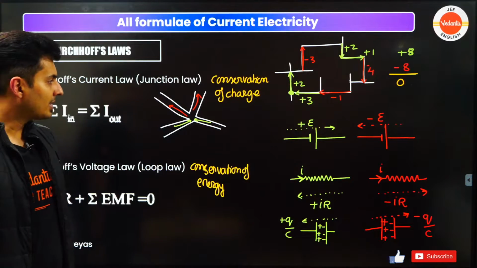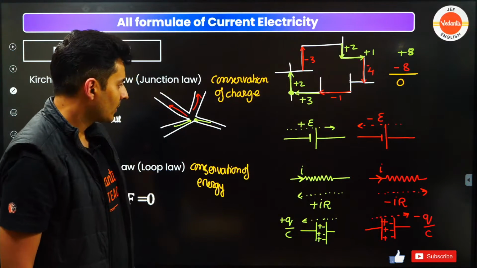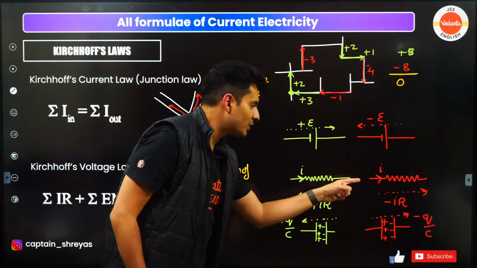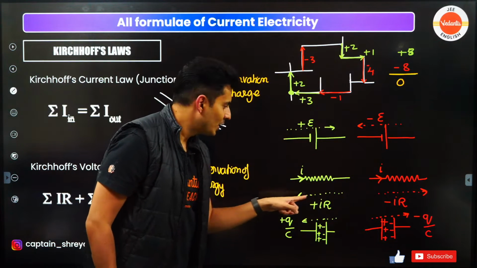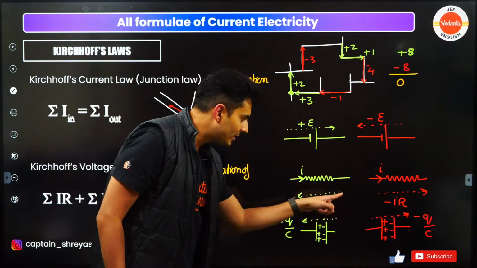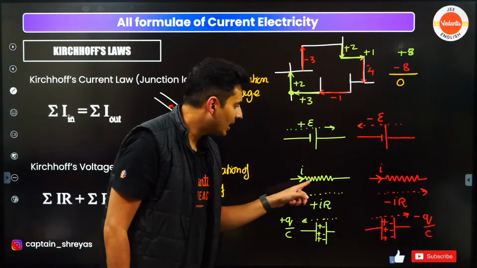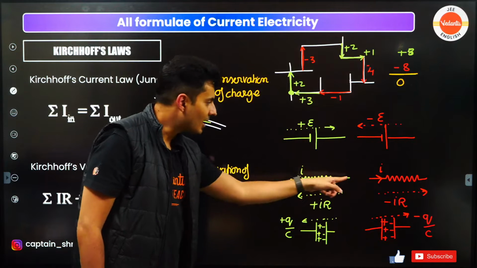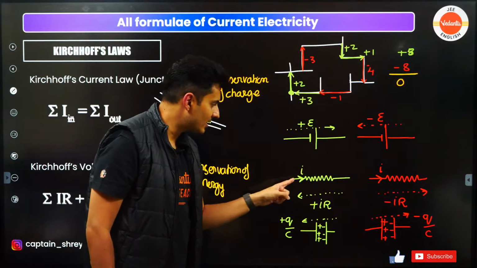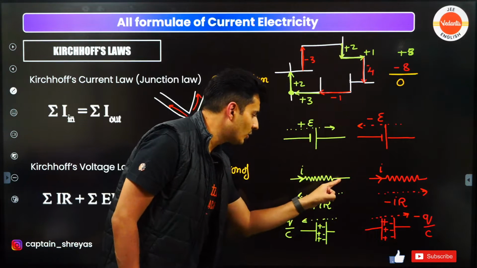Yep. Plus IR in the resistor. No, this is fine. This is not the direction of the travel. This is the direction of the travel. Don't look at this arrow mark, look at this dotted line. Sri Priya, I am going from here to here. Current flows in the resistor always from high potential to low potential.